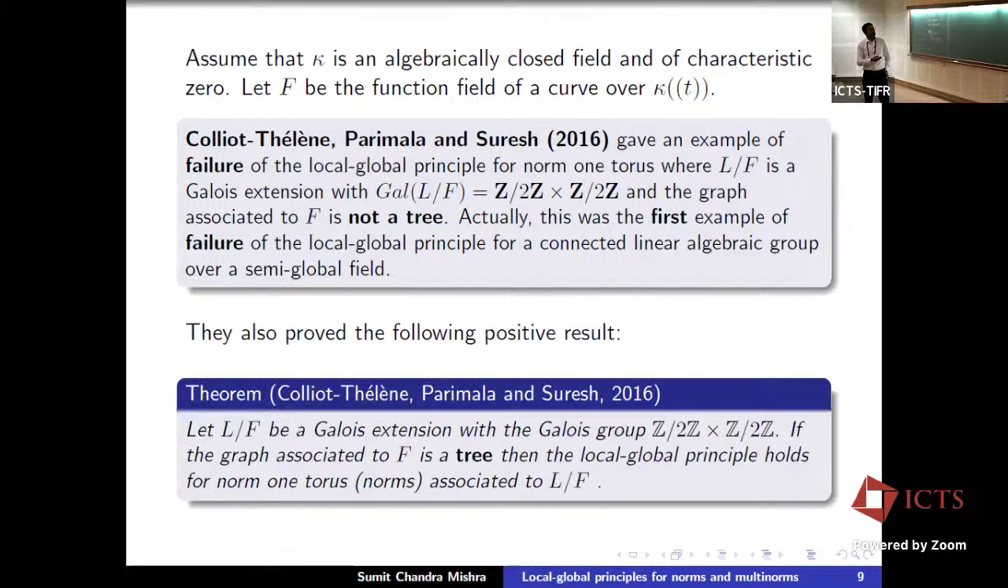In the same paper, they also proved the following positive result. In the same setting, if we have L over F a Galois extension with Galois group Z mod 2 cross Z mod 2, and they assume the graph associated to F is a tree, then they could prove that the local global principle holds.